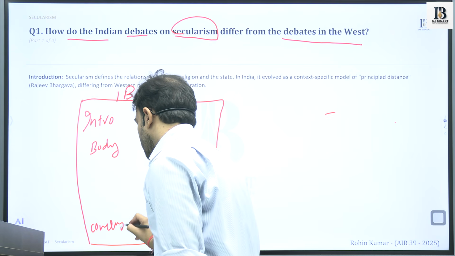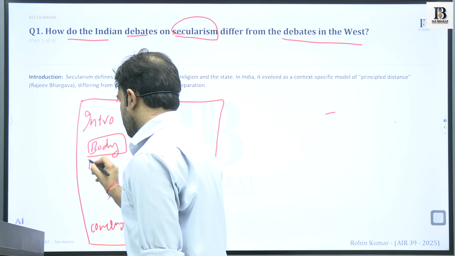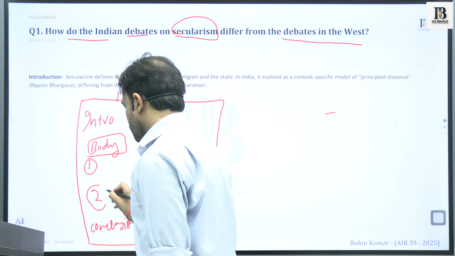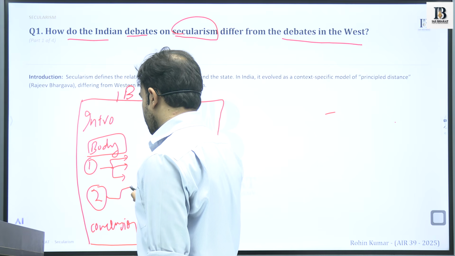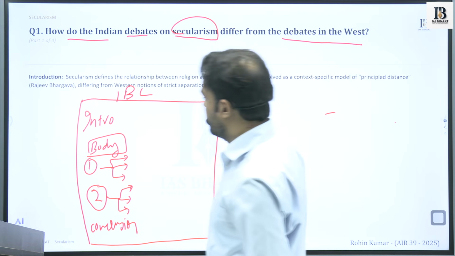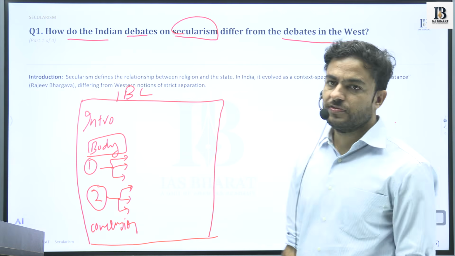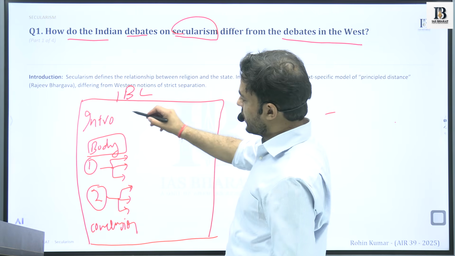Within the body, we will discuss one or two dimensions, let us say 2 dimensions here, and whichever aspect has to be discussed, we will get an idea from the question and the nature of the directive words. Okay. So this is the basic framework that we will follow.